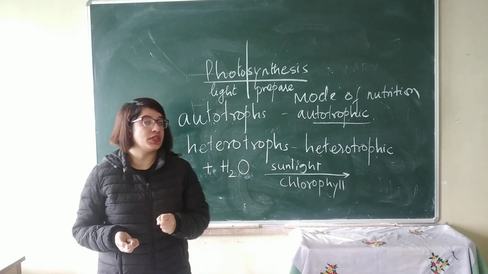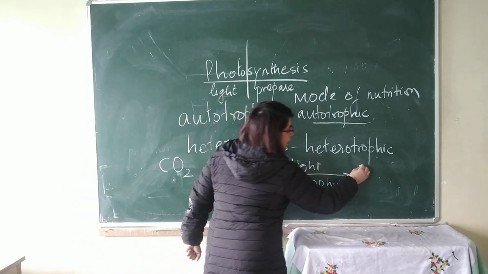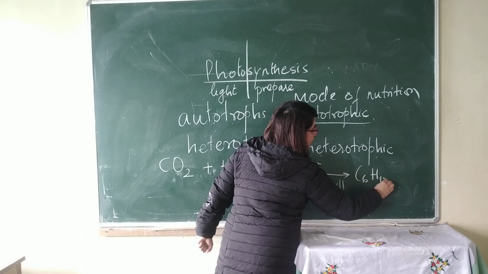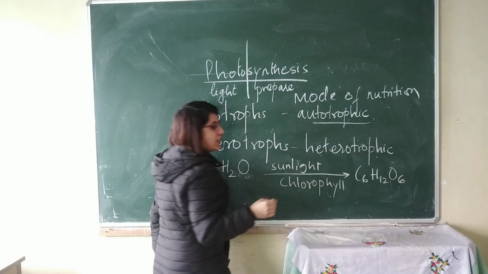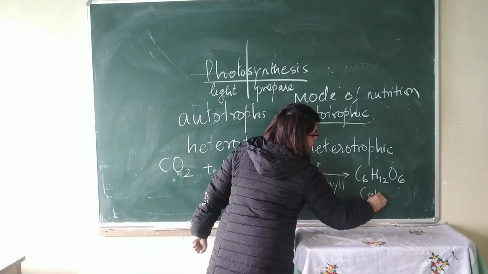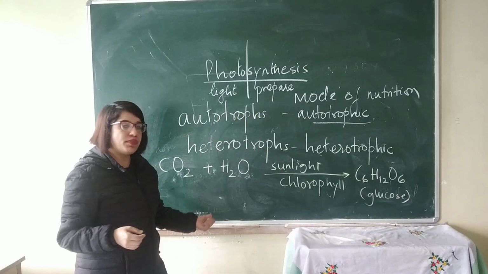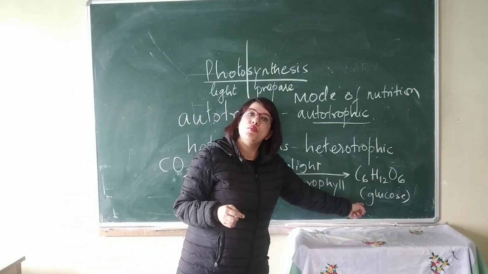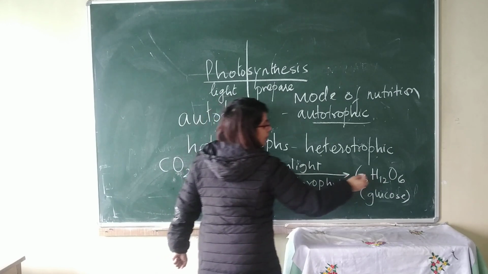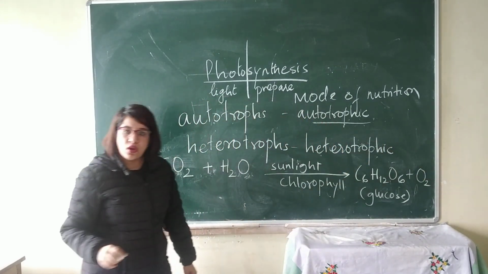What is produced now? What is the result of photosynthesis? C6H12O6. This is the formula for glucose. So the food that is formed in green plants is in the form of glucose, and oxygen is also produced.